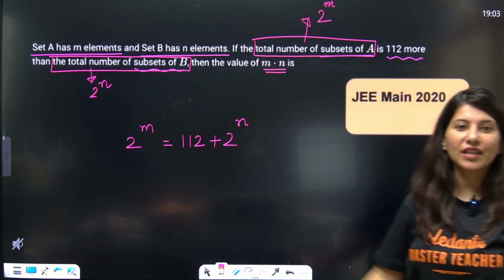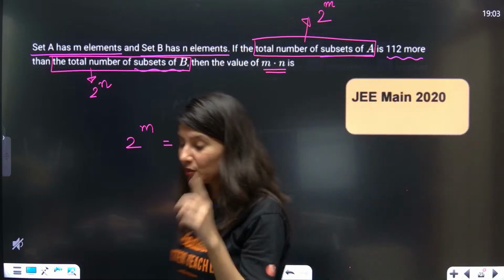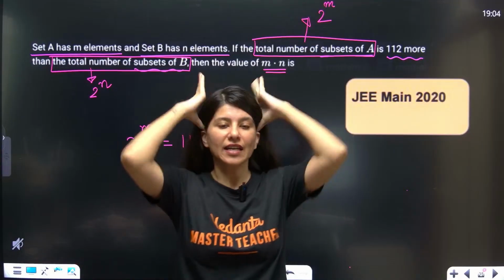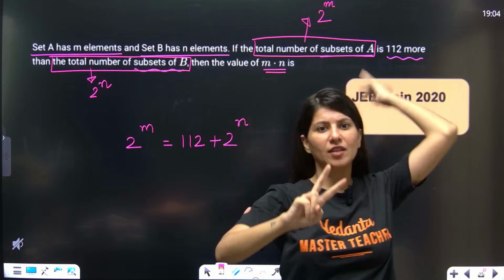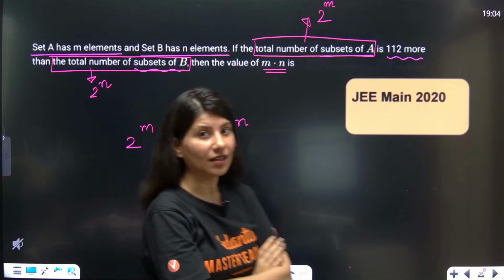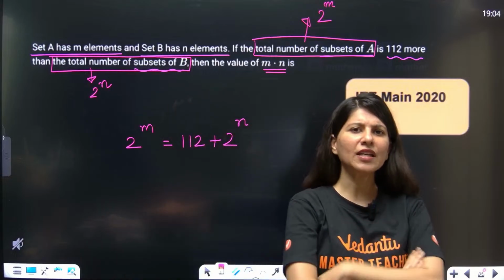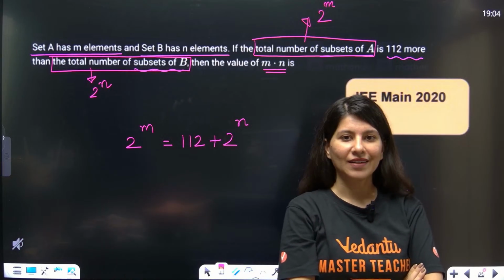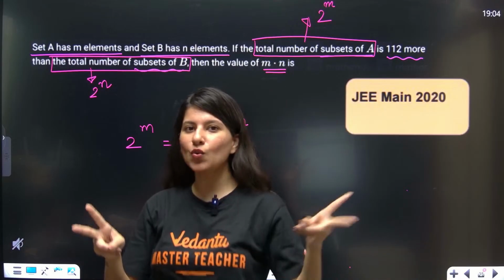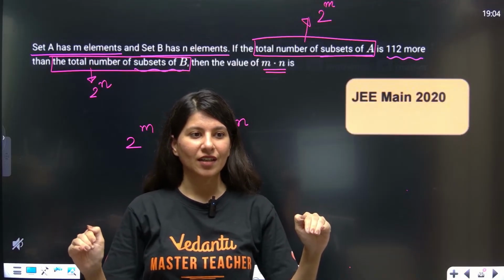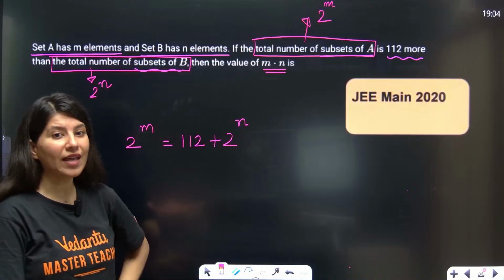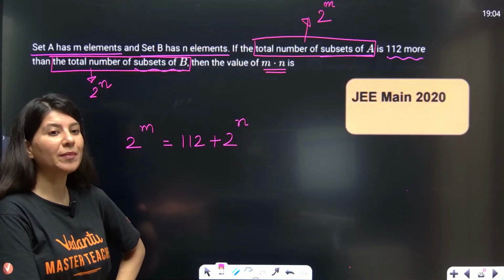Now you have to think about it. Tip of the day, ninja tip: whenever you have to find two variables, how many things do you have to find? Two things, m and n. And you have got only one equation. That's so unfair. Mathematics always feels, okay, two equations, two unknowns, then we can find. If one equation and two unknowns are there, oh my God, how will you be able to find?